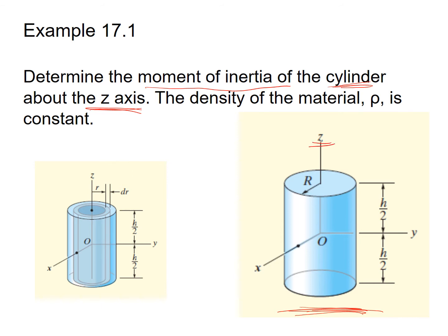So how can we find the mass moment of inertia for the cylindrical object? For the cylindrical object, we can use the infinitesimally small element as a shell element. In this figure, we have a cylindrical shell element inside a solid cylinder. For the shell element, the perpendicular distance from the z-axis is r, and the thickness of the shell element is dr. By using this shell element, we can find the moment of inertia of the cylinder.